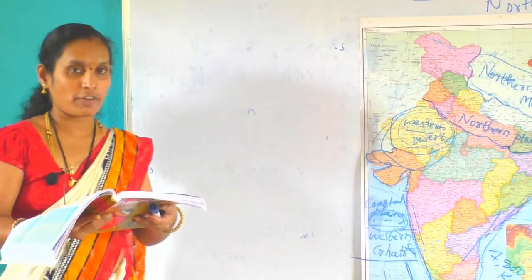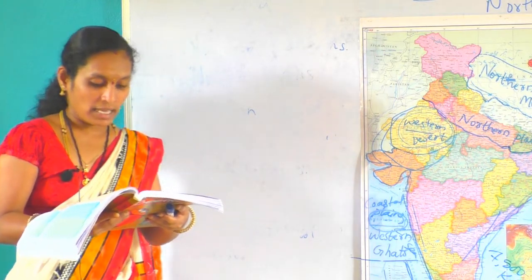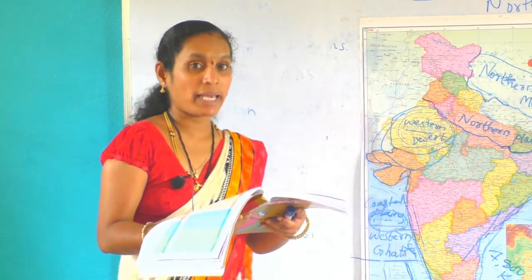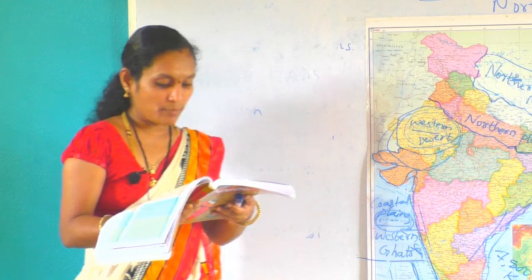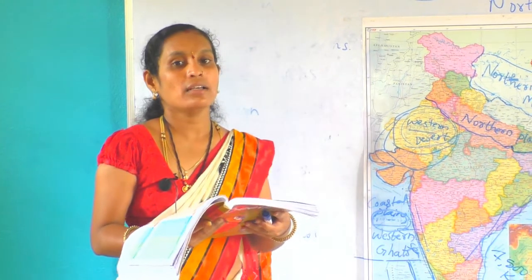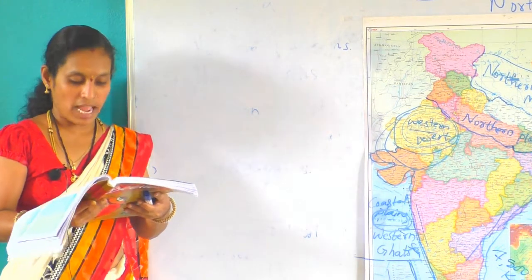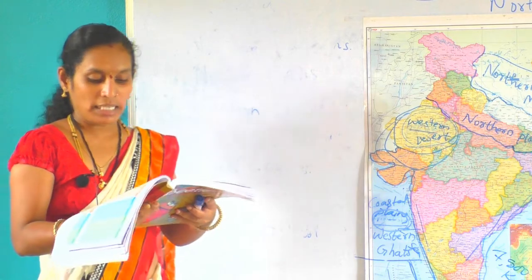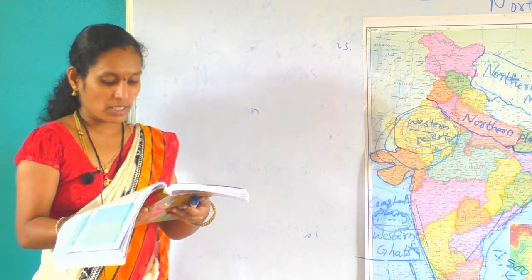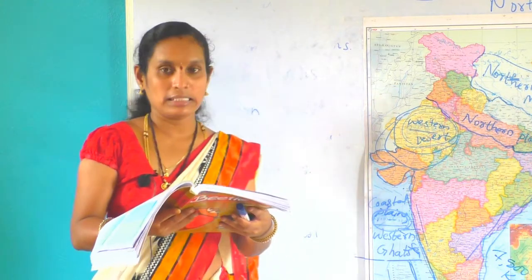The 7 states of India are called the 7 sisters. These are Assam, Arunachal Pradesh, Manipur, Meghalaya, Mizoram, Nagaland and Tripura. These are the 7 states, we call it as 7 sisters. Okay. In India we have different religion, languages, tribes and races. In spite of so much difference, we are all united and together. This is the unity in diversity, which is the most special feature of our country.